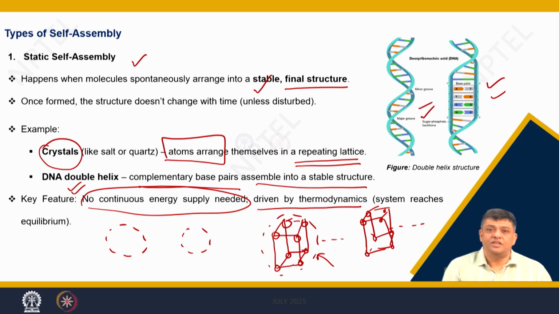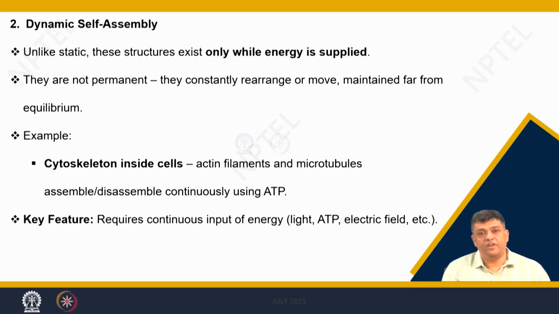This is something which we have been studying in various subjects. This is another way of talking about the formation of lattices or stable structures where atoms or molecules are assembled in a given manner.